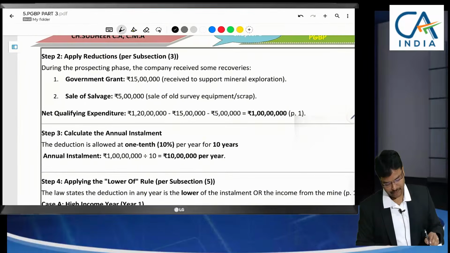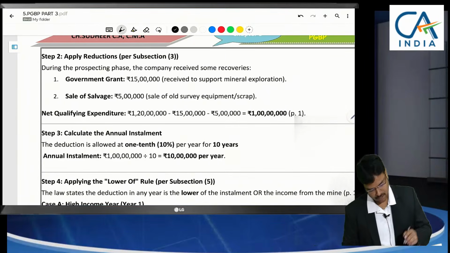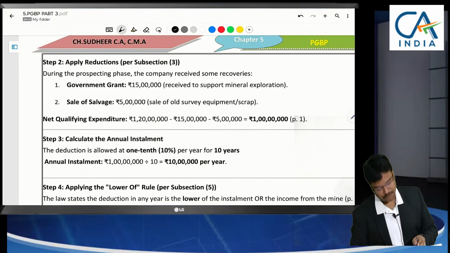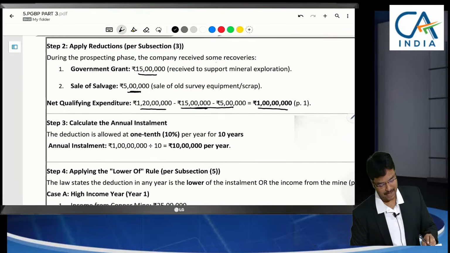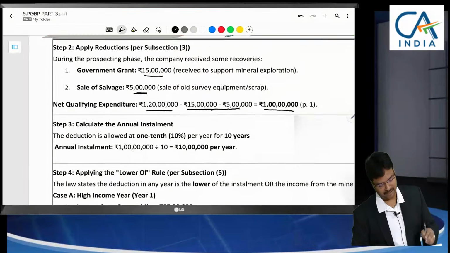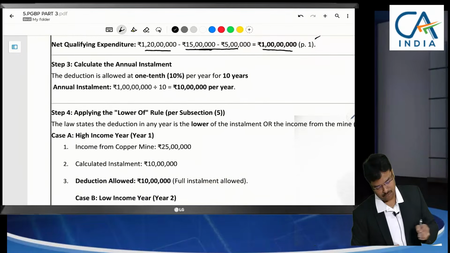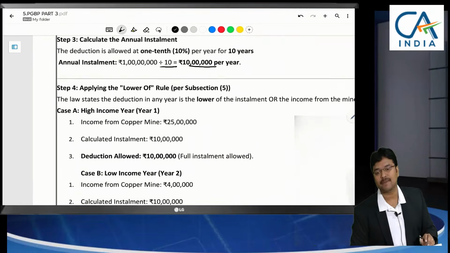Now coming to the next one, let us continue. During the prospecting phase, the company received some incentives from government, like government grant 15 lakhs and scrap sold for 5 lakhs. That means 20 lakhs is already realized. So out of 1 crore 20 lakhs, it is reduced and the net amount is 1 crore. So 1 crore divided by 10 means 10 lakhs per year.